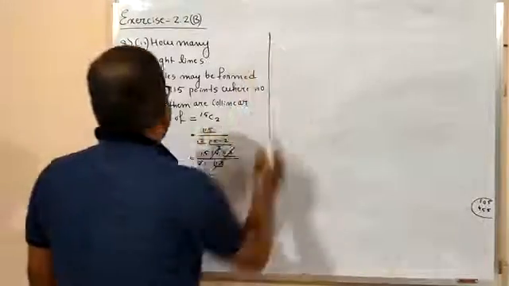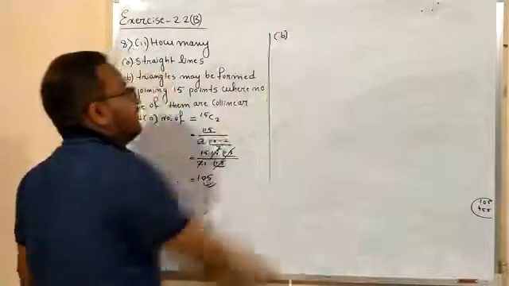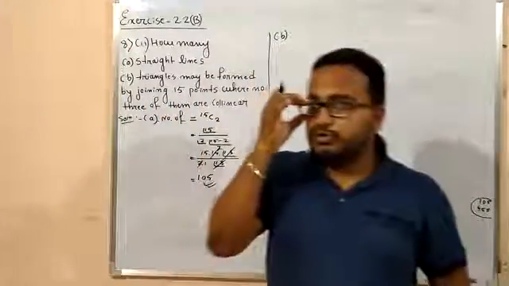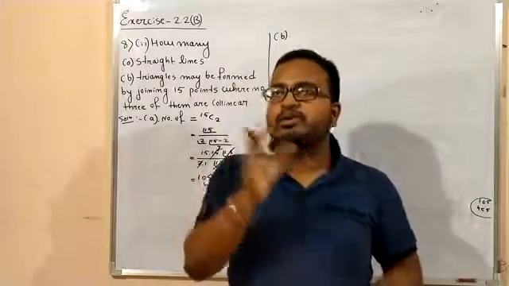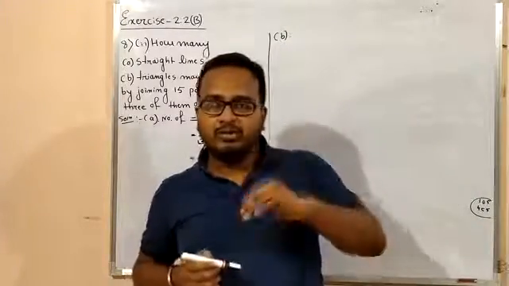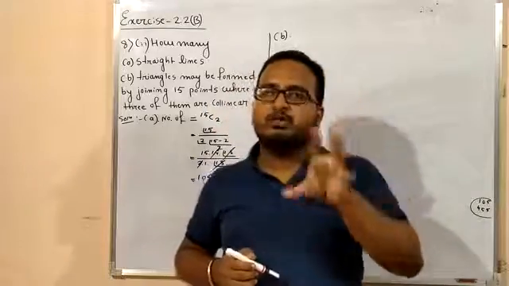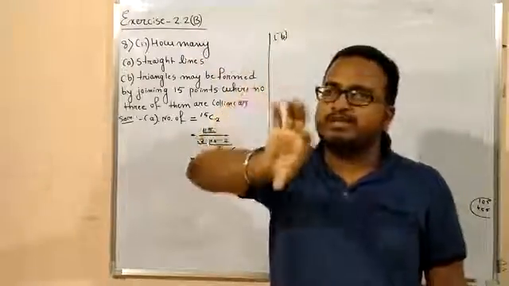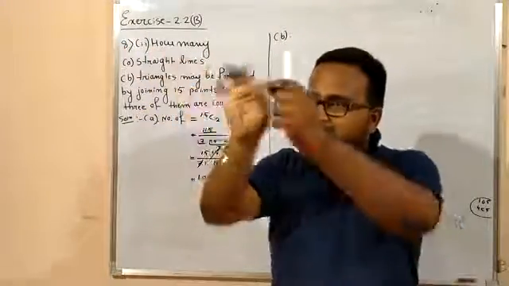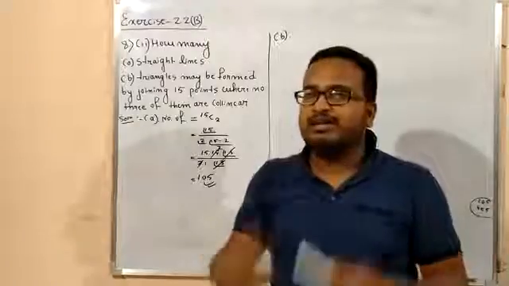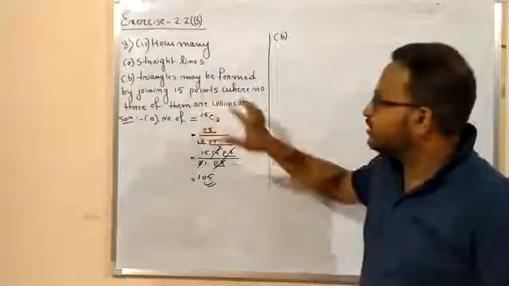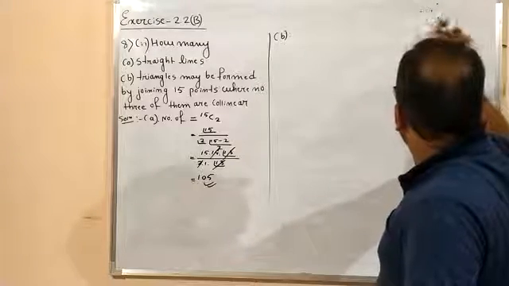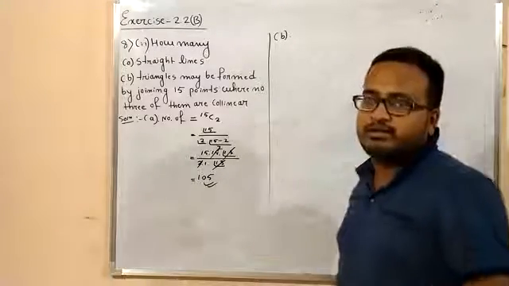Now next, solve part B. Now you see, same thing. That means, first of all, you should know how many points are required to form a triangle, right? And we know that we need 3 points to form a triangle, right? So out of those 15 points, your job is to select any 3 of them and just join these 3 points. You can form definitely a triangle. That's why it is given that no 3 of them are collinear, because if 3 points are given in this way, then by joining these 3 points you will not be able to form a triangle, isn't it?